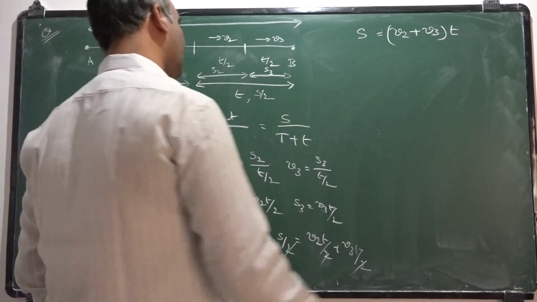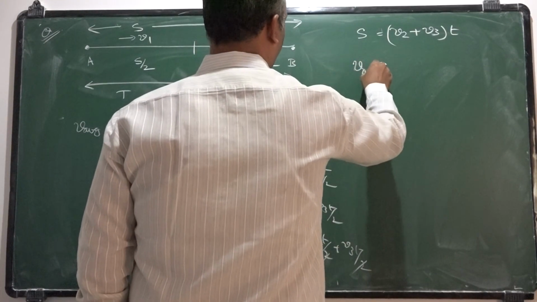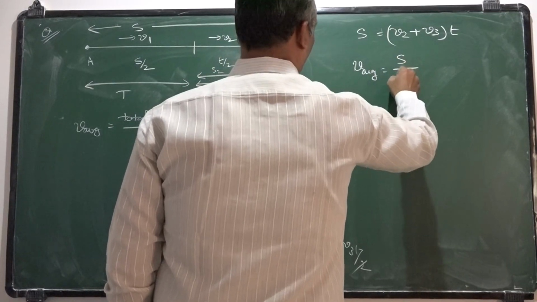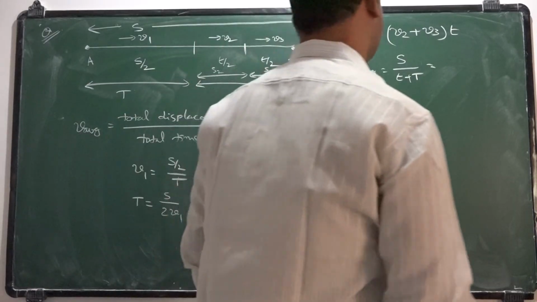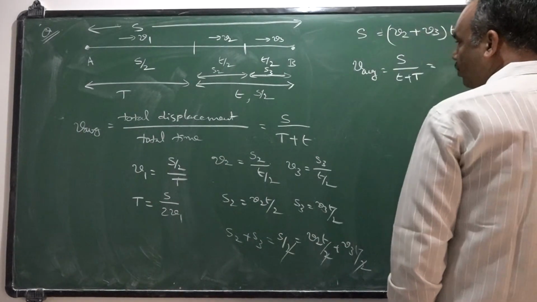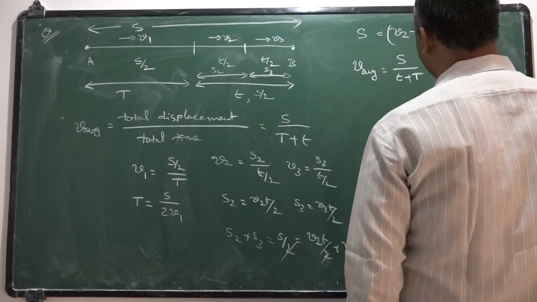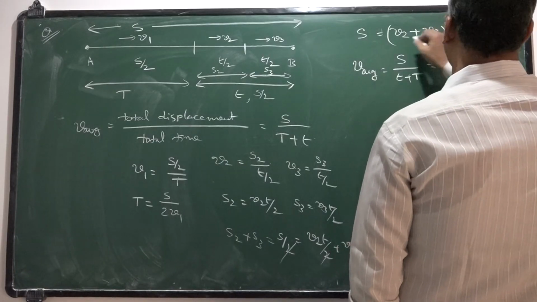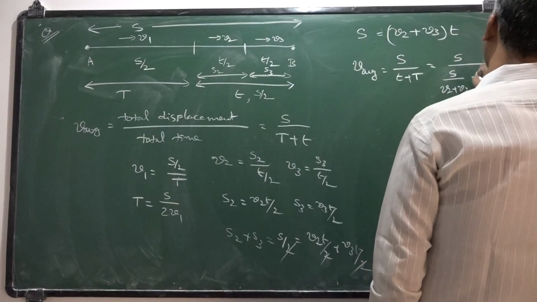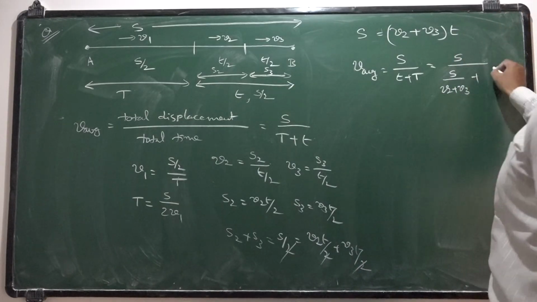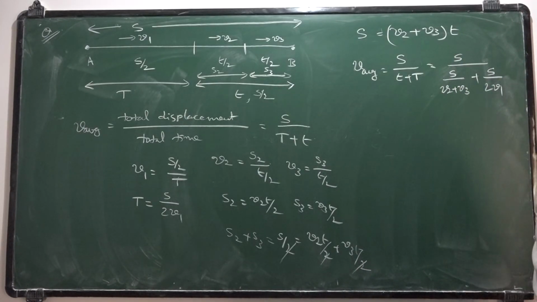Now, average velocity is given by capital S by small t plus capital T. So, capital S by small t can be replaced with S by V2 plus V3. Capital T can be replaced with S by 2 V1.